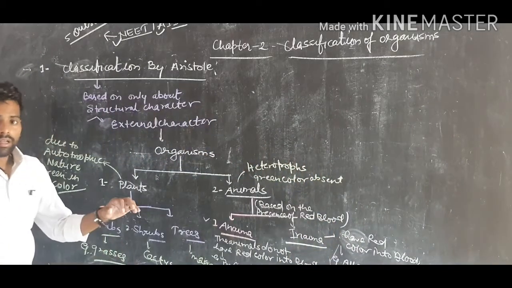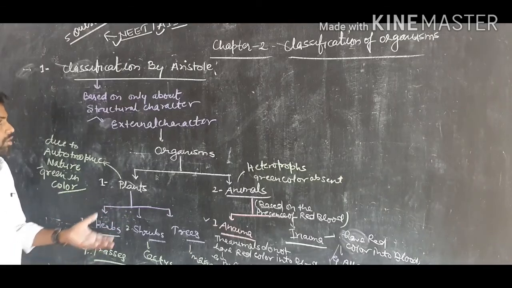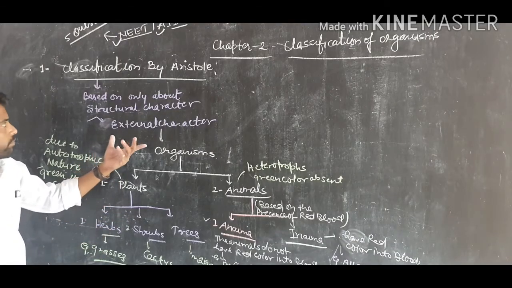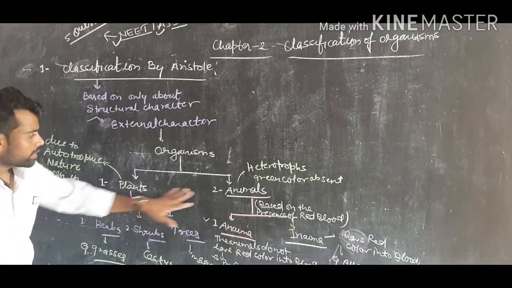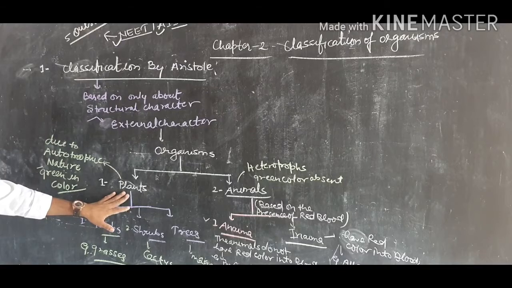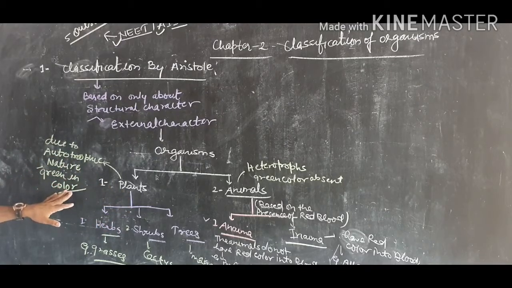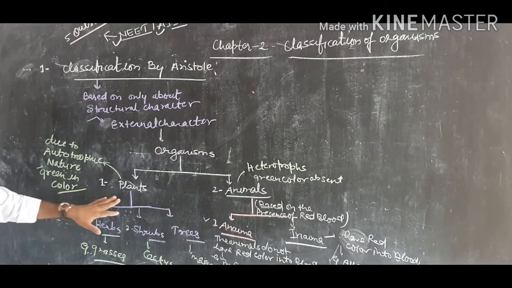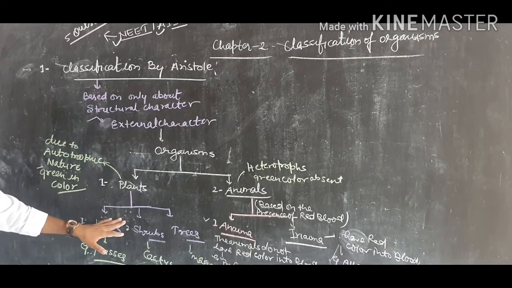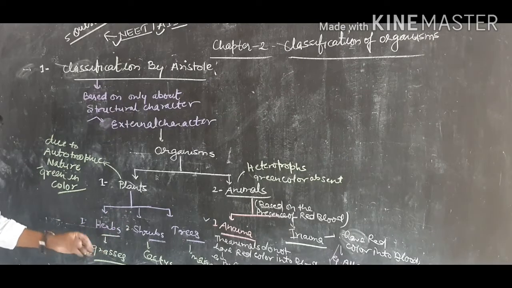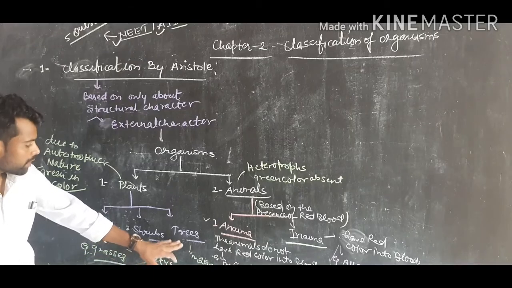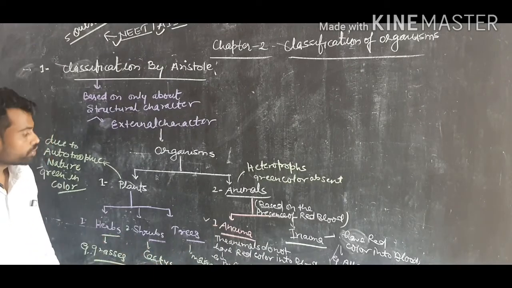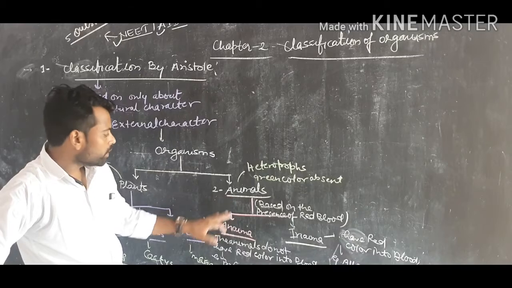So this is the initial classification of the organisms on the basis of their external features, made by Aristotle, and the organisms were classified into two basic branches, plants and animals. The plants, because these organisms are green in color and autotrophic in nature, are known as plants. And plants were also classified by Aristotle into three categories: herbs, small like grasses; shrubs, more advanced, like cactus; and highly advanced plants, trees like mango. And animals are classified into two basic groups: Anaima and Enaima.